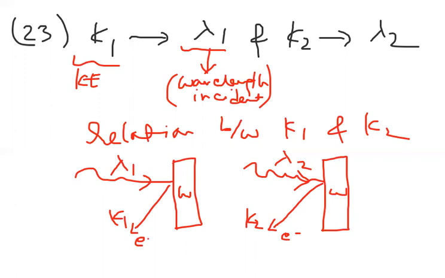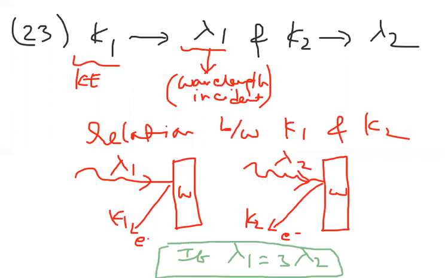And they also gave one condition: lambda 1 is equal to 3 lambda 2. This is the given condition. From this information, how to handle it is very, very important, from the competitive examination point of view. Lambda 1 equal to 3 lambda 2 we have. Now observe carefully here.